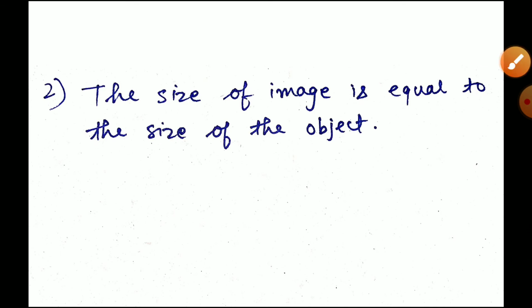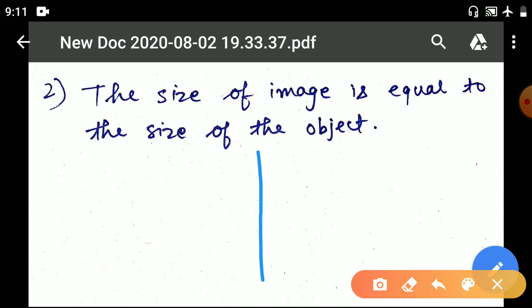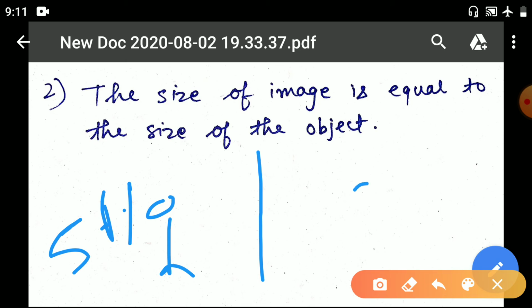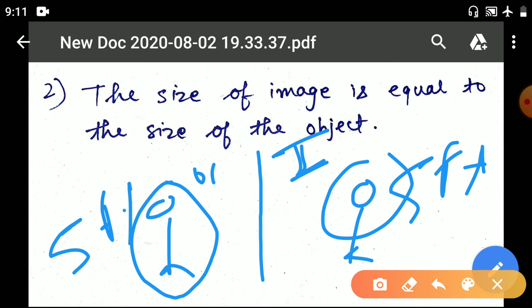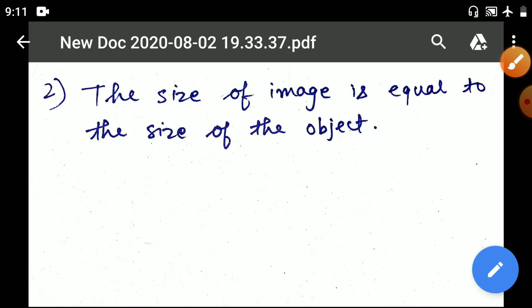Second, the size of the image is always equal to the size of the object. Suppose this is a mirror and you are standing here, your height is 5 feet, the image height will also be the same 5 feet. ऐसा नहीं होगा कि आप मिरर के सामने खड़े हो जाओगे, आप बौने दिखोगे या बहुत ज़्यादा बड़े दिखोगे, एक्स्ट्रा लार्ज। जिस साइज का ऑब्जेक्ट है उसी साइज का इमेज है। The size of the image is equal to the size of the object, both are having the same size.